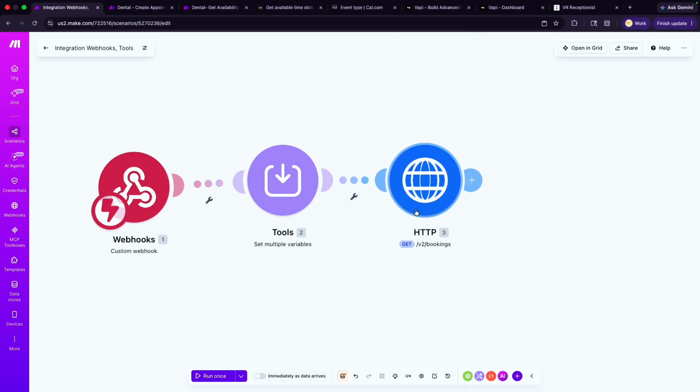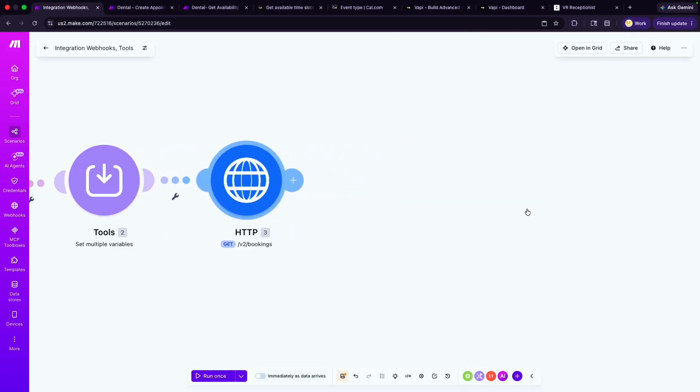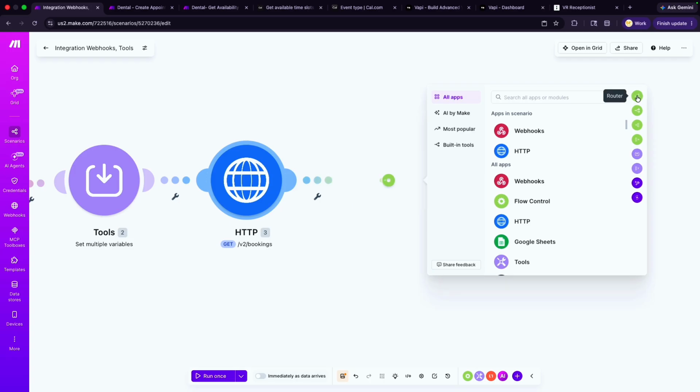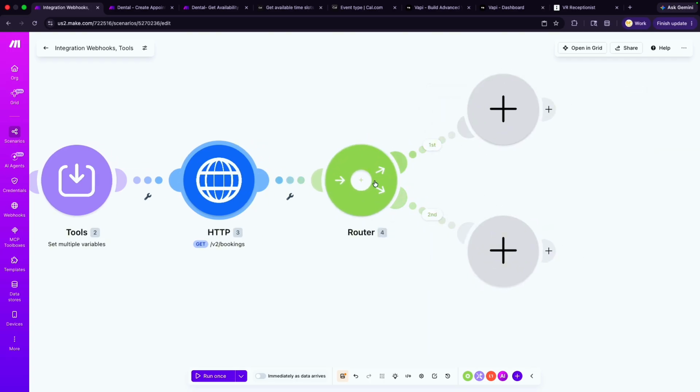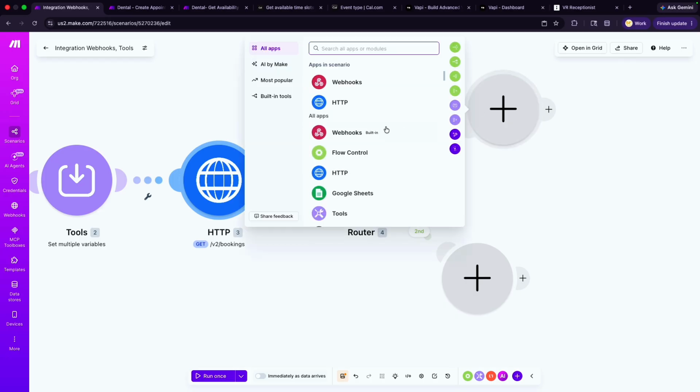And we're going to save this right here. And then the next thing we want to do is we want to have a router, right? If the booking is found, we want to route to an HTTP. So if that booking exists, then we want to add a router here. I'm going to create a router. Now, if the booking exists, then we want to go ahead and reschedule it. Otherwise, we want to send a response. Same thing like when we were creating the appointment, right? So rescheduling is basically a recreate scenario, but just with a different URL for making a post request to cal.com.